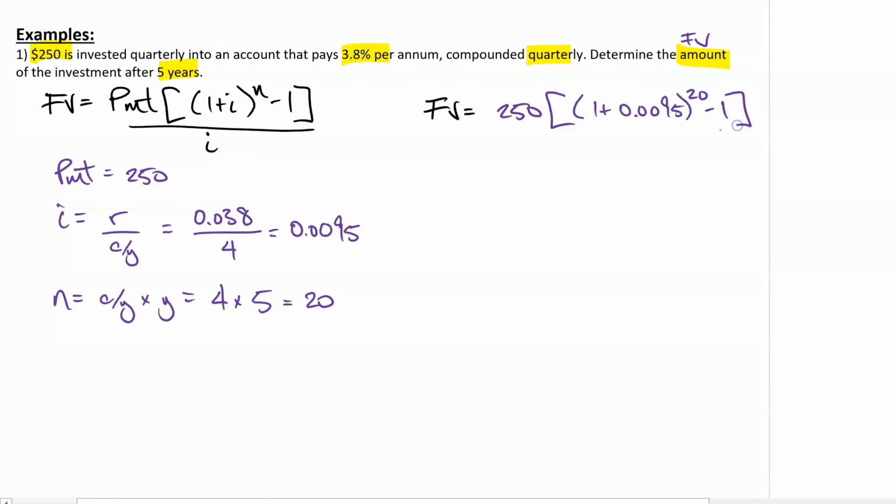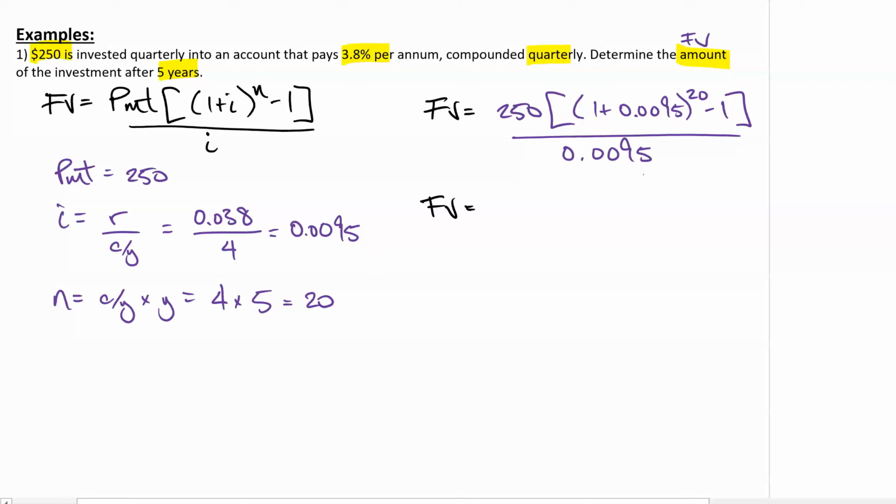Subtract 1, close the square bracket, and divide it all by I again, 0.0095. Okay, I'm going to write FV is equal to, now be very careful, you want to do the inside bracket first, so you want to add these, put it to the exponent 20, subtract 1, and then you want to multiply that answer by 250, and then divide it by 0.0095.